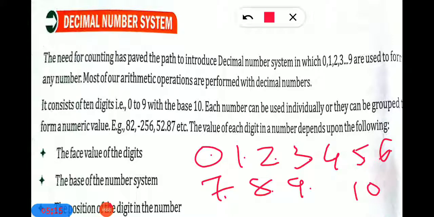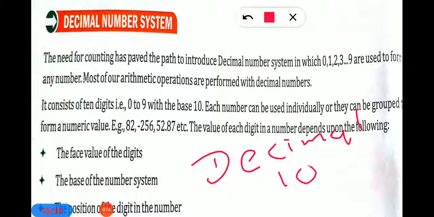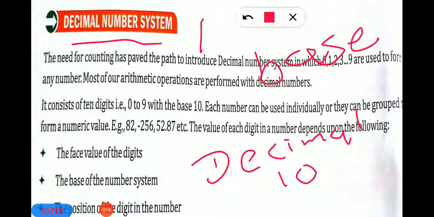So that's why the base of the decimal number system is 10. This is the most important thing, which is used in each and every sum of this chapter. Okay, so remember this thing. The decimal number system consists of 10 digits. So that's why the base of the decimal number system is 10.